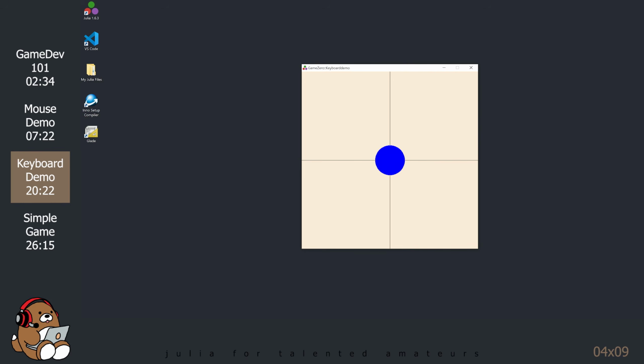You should see the exact same game window that we used before, but if you move your mouse over it, nothing should happen. Now, try using your arrow keys. The circle is definitely moving, but it's really slow. Even if you press and hold an arrow key, it's still really slow.